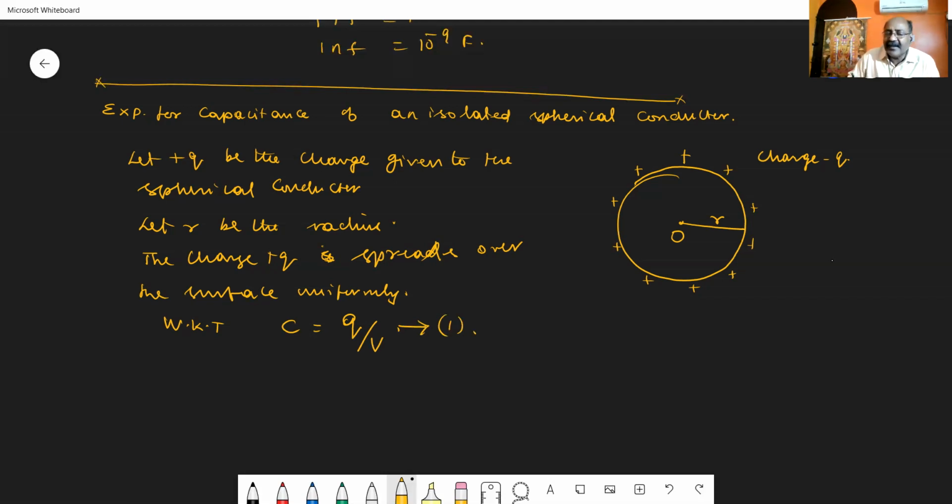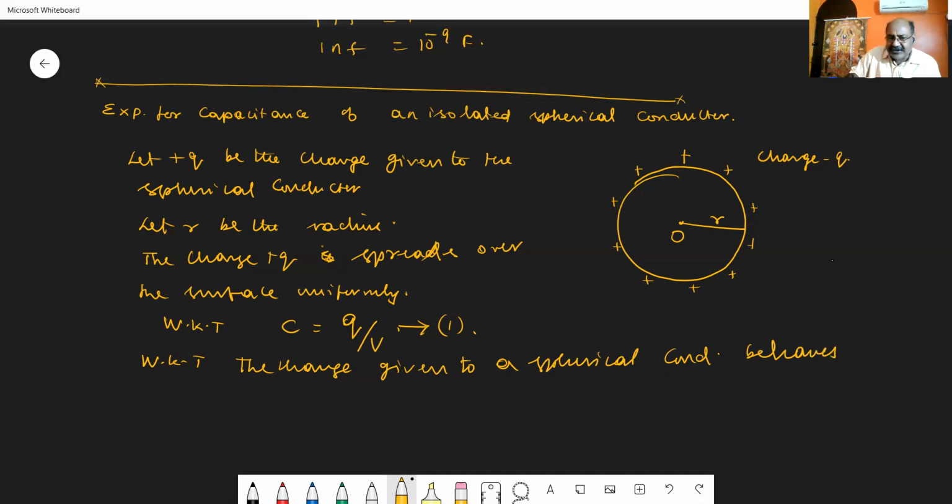What is V? As we have already studied in Gauss law, the charge given to a spherical conductor behaves like a point charge.